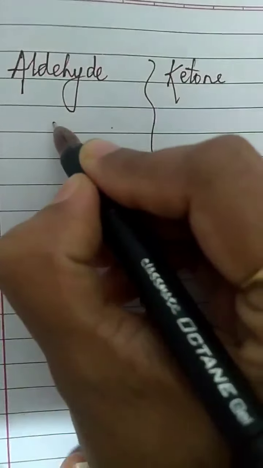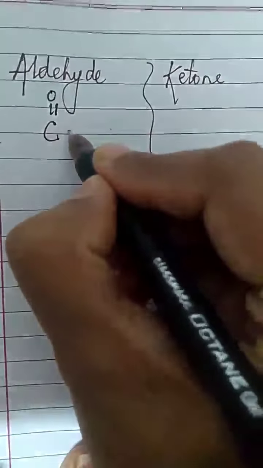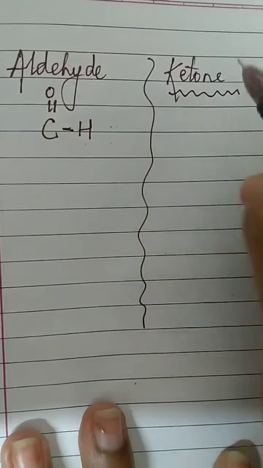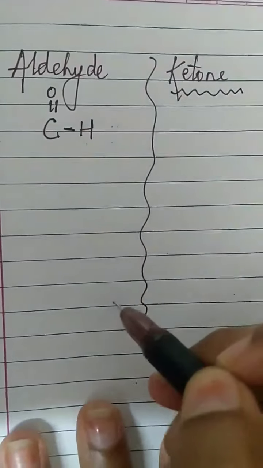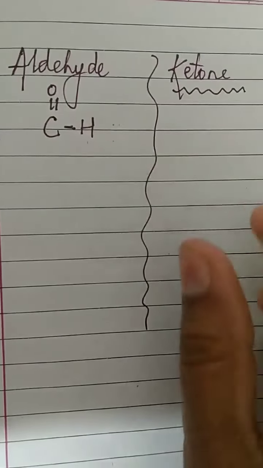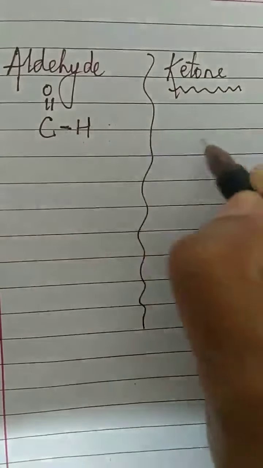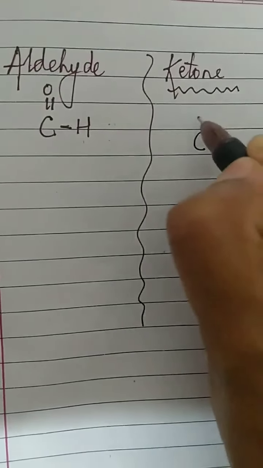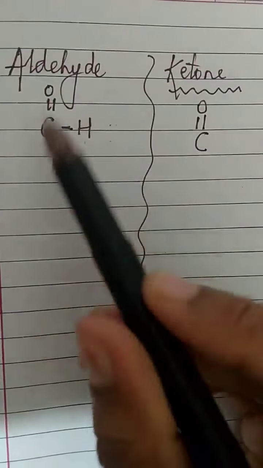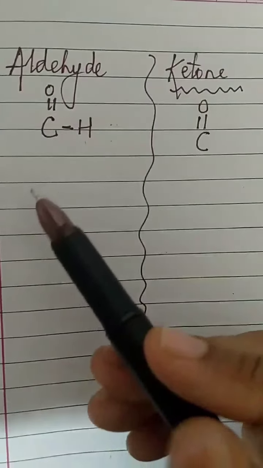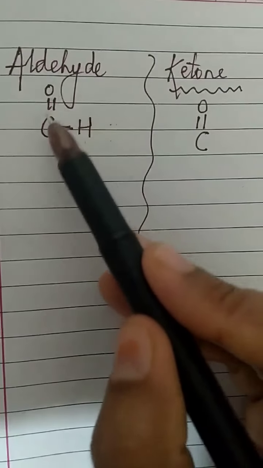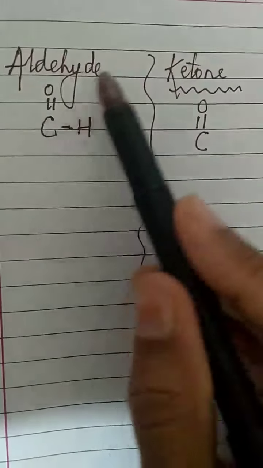The aldehyde's functional group was C double bond O and single bond H. Whereas for ketone, there will never be a single H present. Always it will be attached to a methyl group or ethyl group, like that chain of compounds. It will never be attached to H, because if it is attached to H, again it will look like aldehyde only, no? So how will you differentiate between aldehyde and ketone? In aldehyde, you will have H. The functional group is C double bond O and H. This H is compulsory for aldehyde.